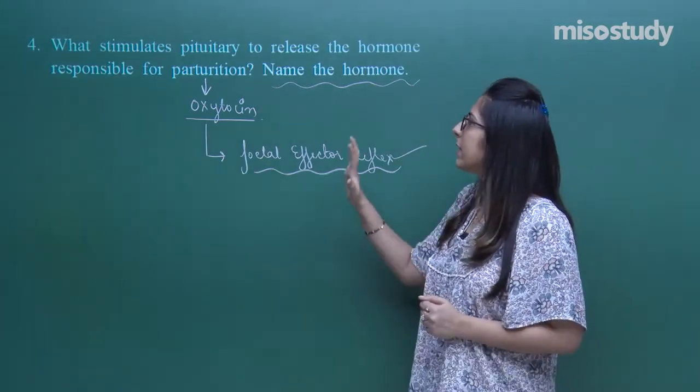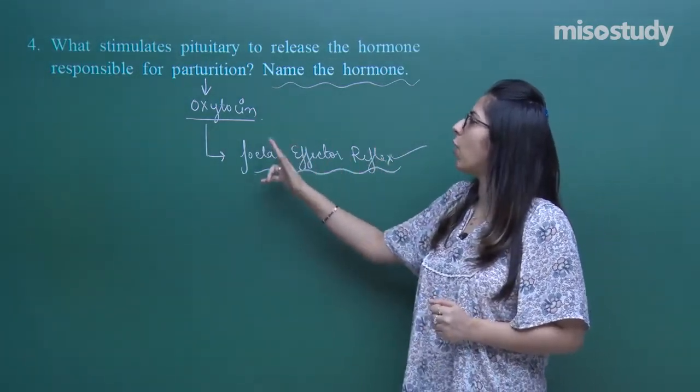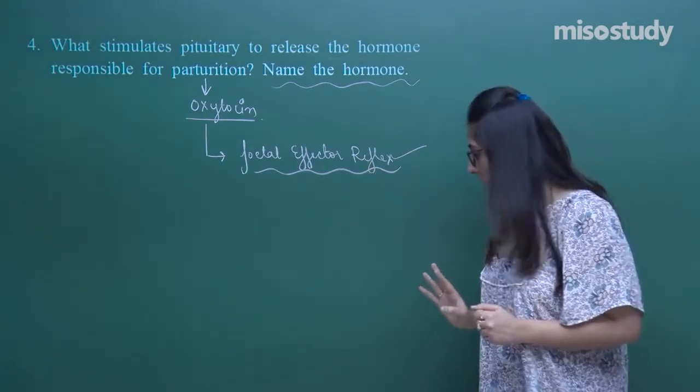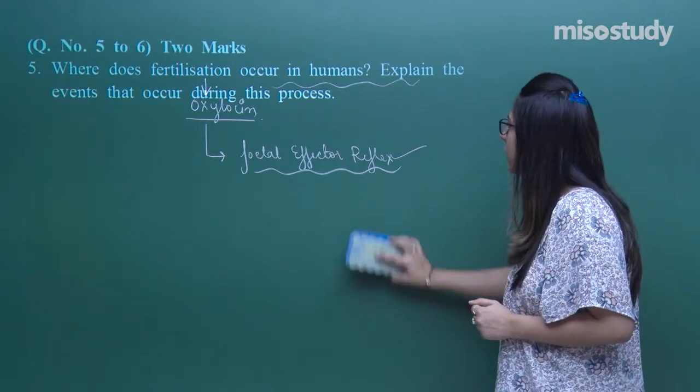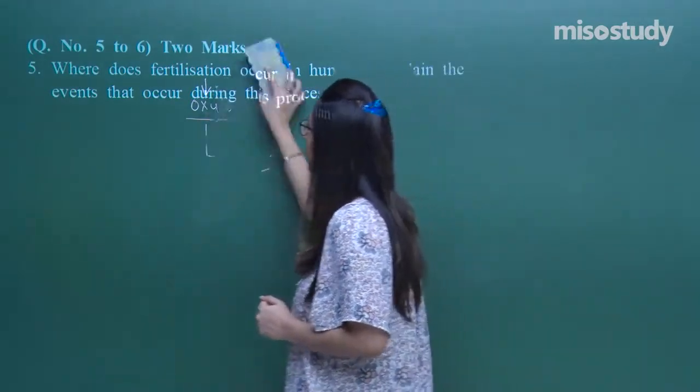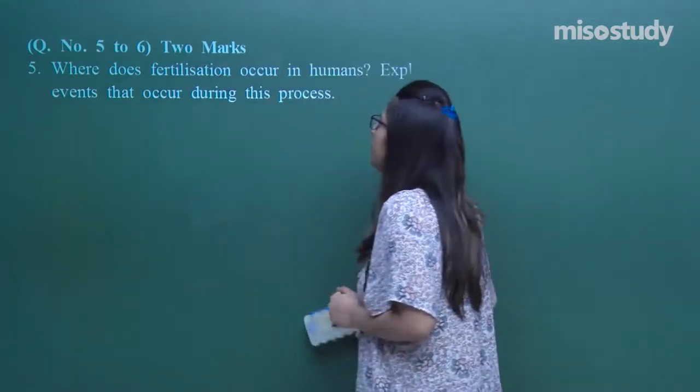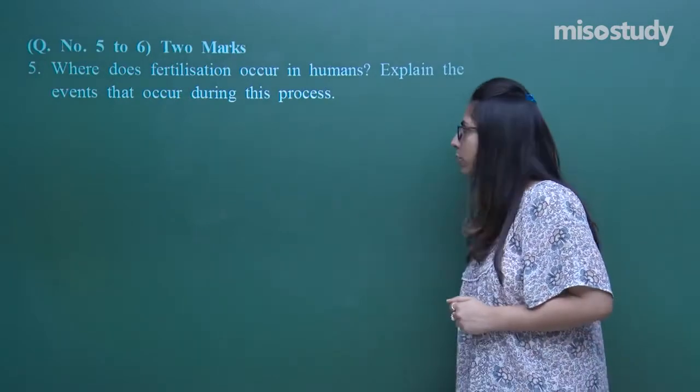And you can say that we have to talk about only one hormone here, that is oxytocin. So relaxin was just add-on knowledge for you. You don't need to explain relaxin here, because they have already mentioned the pituitary. So this is a 2 marks question.